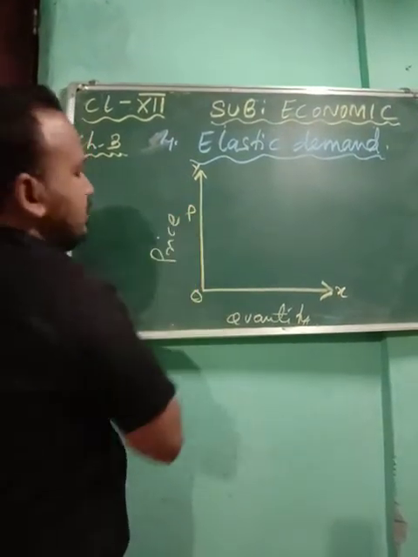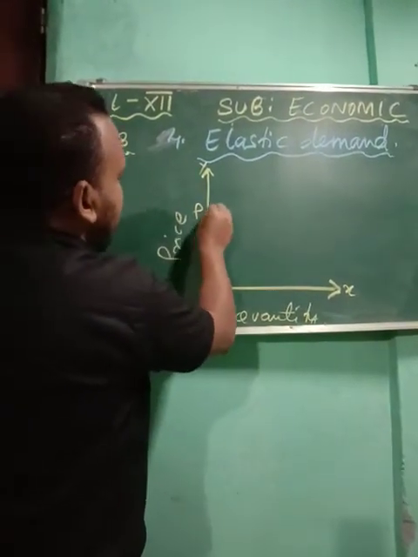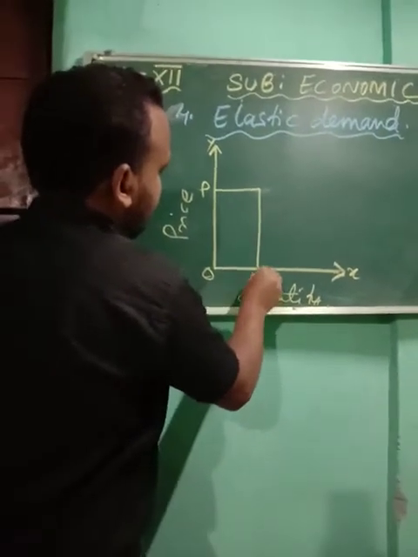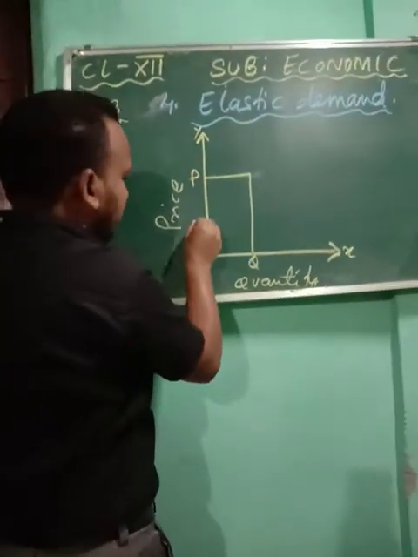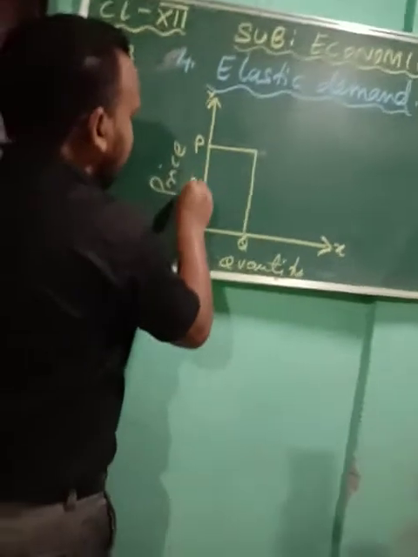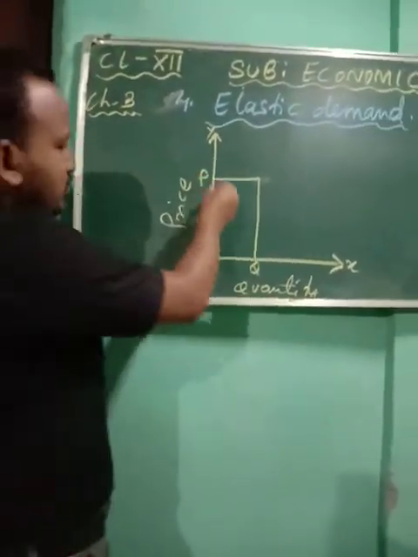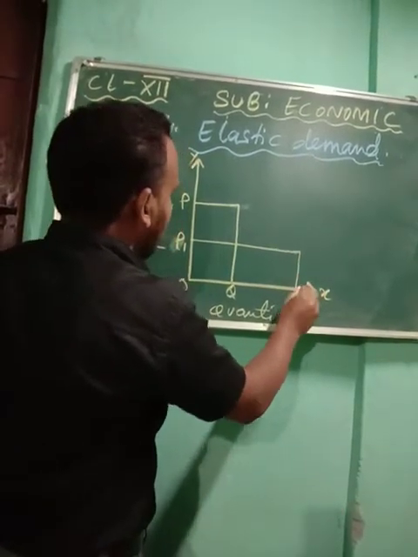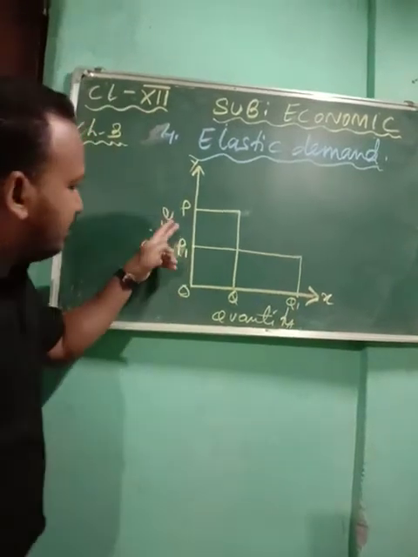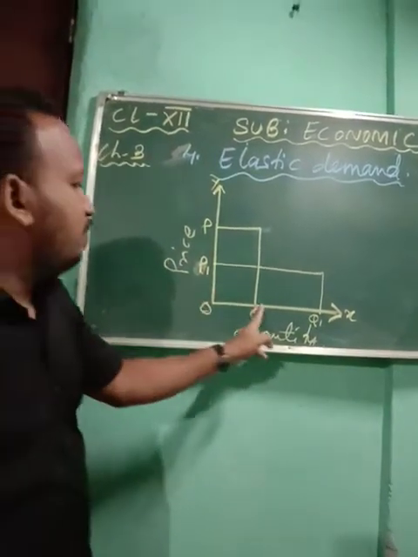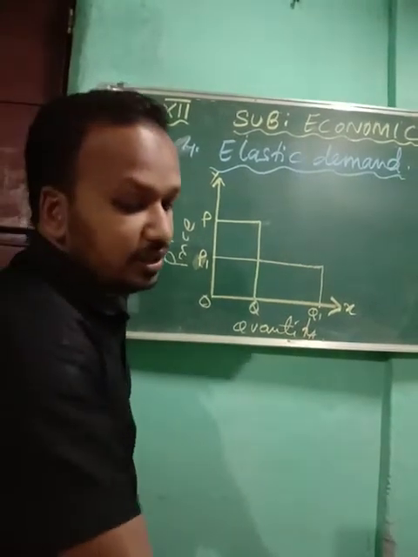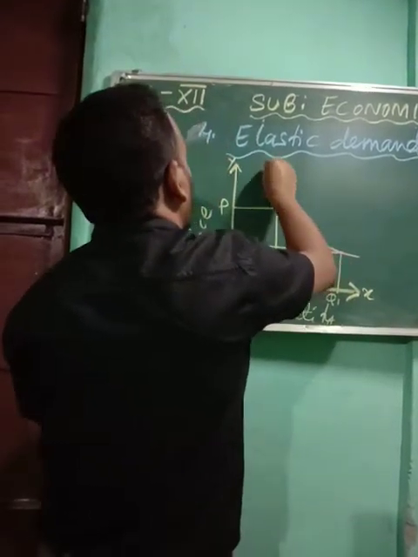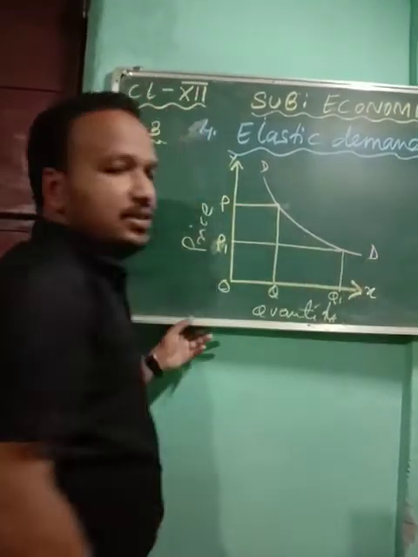Now here I am just taking, so when the price is high, naturally your demand will be quite less. Now you see when there is a change in your price, the price is changed by this much, but the demand will be changed by more. So the quantity demanded changes more. The percentage change in price is less, but the percentage change in quantity demanded is more. So this kind of demand is said to be your elastic demand or relatively elastic demand.